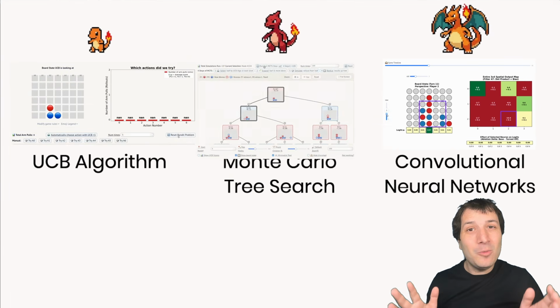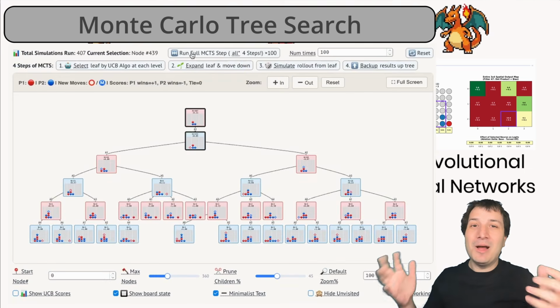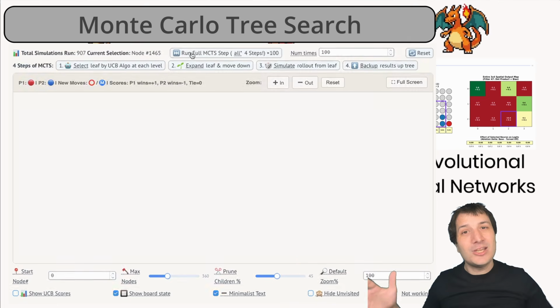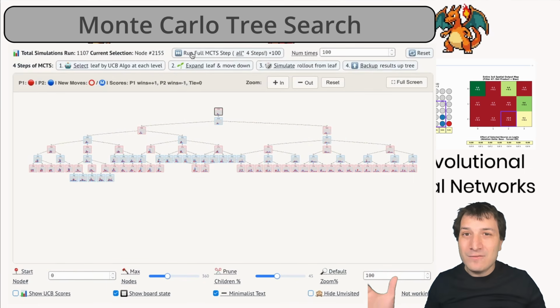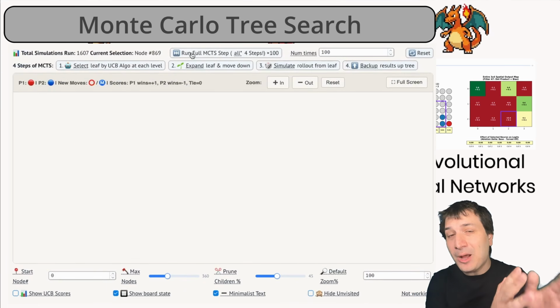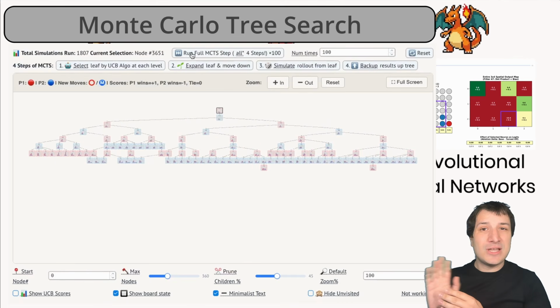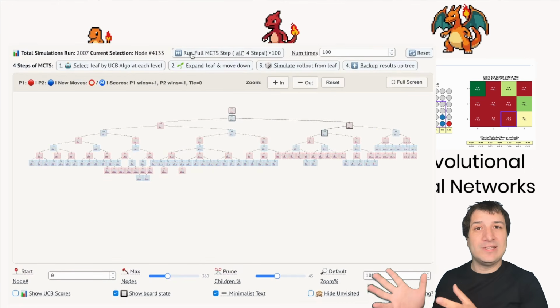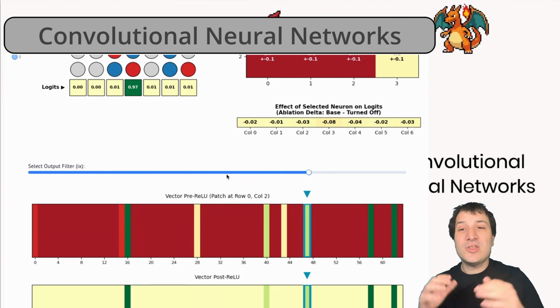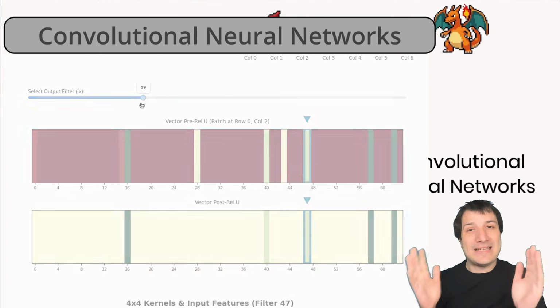In the second video, we're going to evolve from UCB to something called Monte Carlo Tree Search, which is the secret to how AlphaZero manages these exponentially growing game trees, and how does it keep track of them without making them too large. This is how AlphaZero is able to go really, really deep on some moves, but discard moves that aren't working out almost immediately without wasting room in the game tree. And finally, we're going to unlock the power of convolutional neural networks to unleash the full power of modern machine learning that makes AlphaZero so powerful.